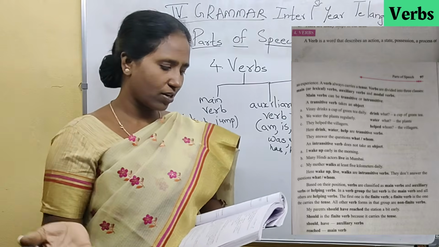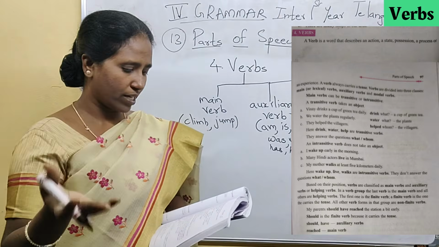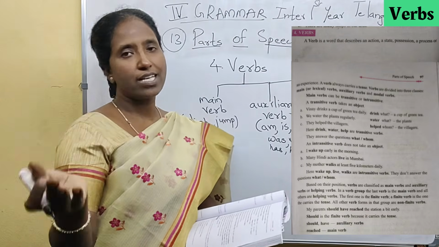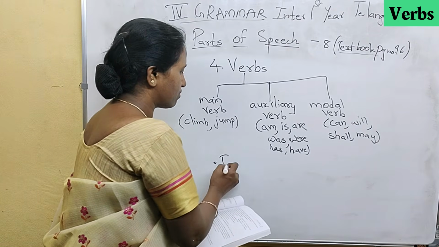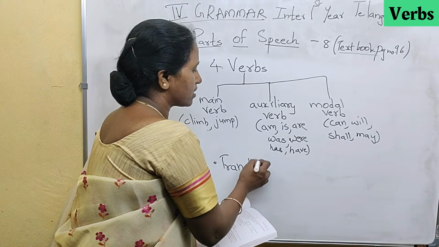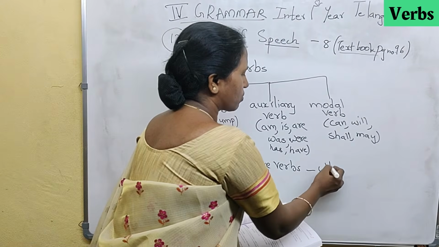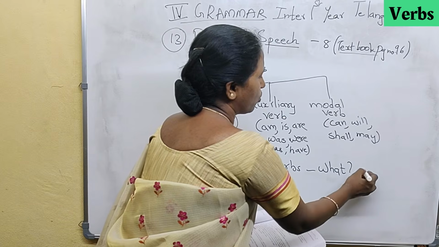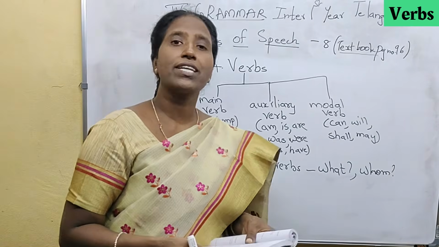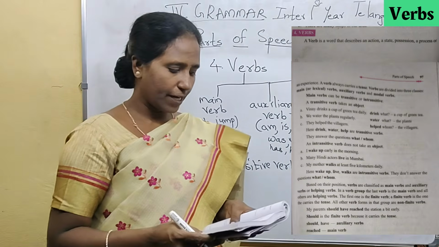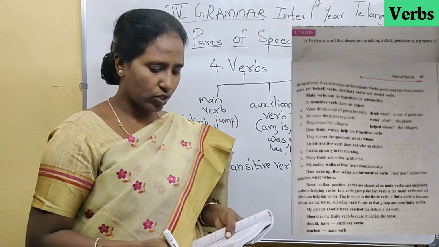We water the plants regularly. What do you water? That gives the answer. They helped the villagers. Whom did they help? So it gives the answer to the question what or whom. Those are called transitive verbs. Transitive verbs are also main verbs only. These transitive verbs can be changed into passive voice. And here drink, water, help are transitive verbs. They answer the question what or whom.